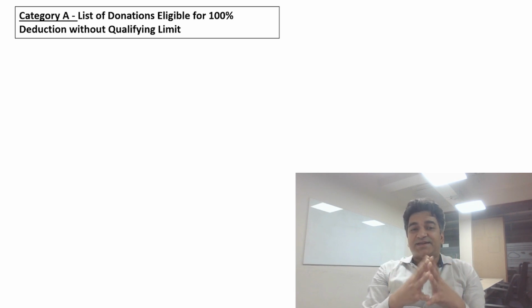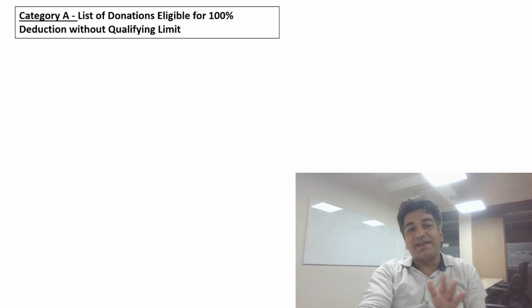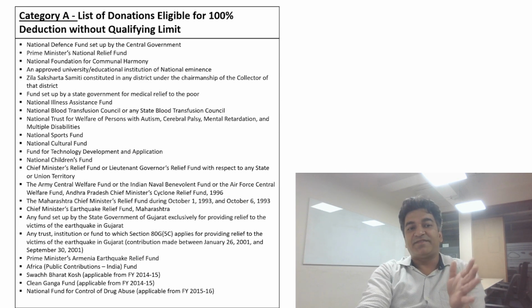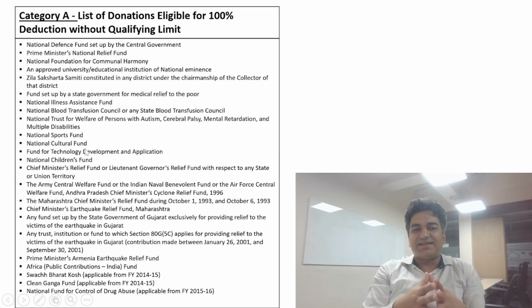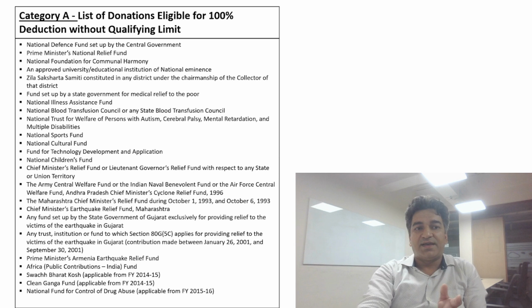Friends, let's now discuss the category A deductions. That is the list of donations eligible for 100% deduction without any qualifying limit. A donation can be made to the National Defence Fund set up by the central government. A donation can be made to Prime Minister's National Relief Fund, National Foundation for Communal Harmony, National Sports Fund, National Cultural Fund, and so on. This is the list of donations which an individual can make to claim the deduction.